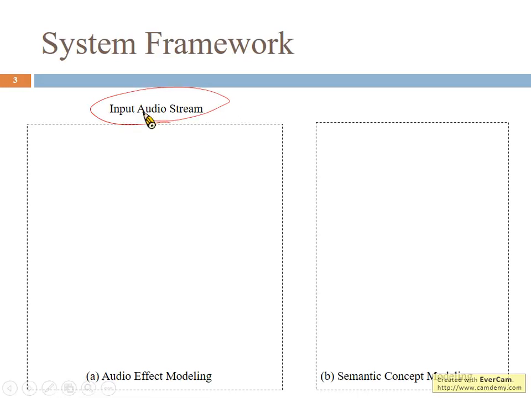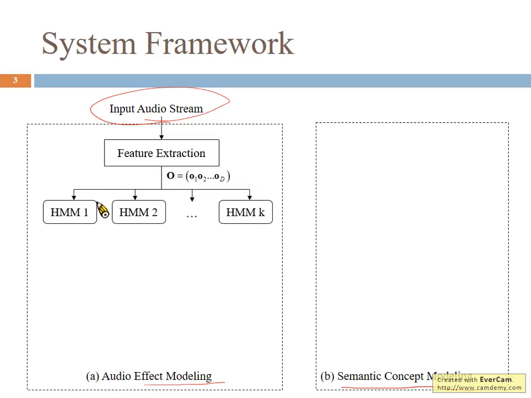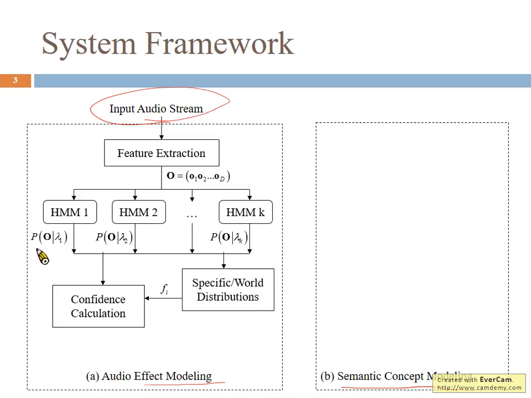Given an audio frame, the whole framework is divided into two parts. The first part is audio effect modeling. The second part is semantic concept modeling. Given the audio stream, we extract features first, and then we construct several hidden Markov models, each of which describes a specific audio effect. Then we estimate the likelihood value of each audio effect, construct the specific and world distributions, and estimate the confidence.